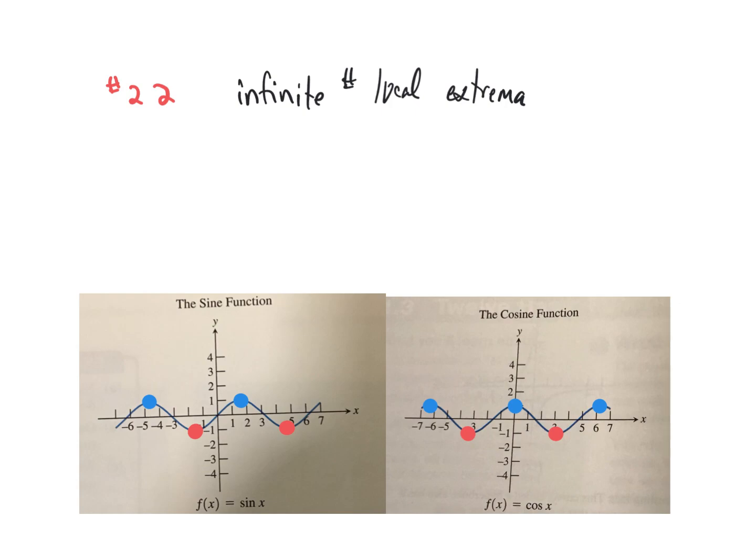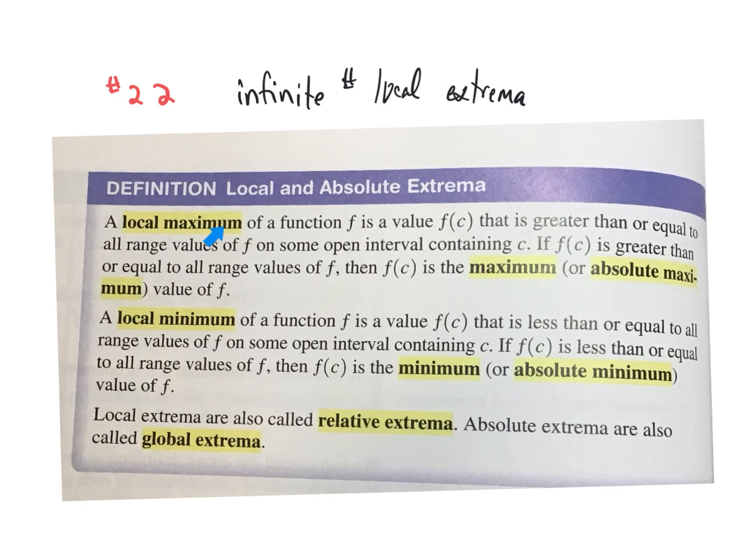Well, to answer that question, we should really consider the definition of a local maximum or local minimum. A local maximum of a function is a y value that is greater than or equal to all range y values on some open interval containing that x value. And a key part of this definition is we're looking for an open interval where the y value is greater than or equal to all the other range values or output values or y values on that interval.